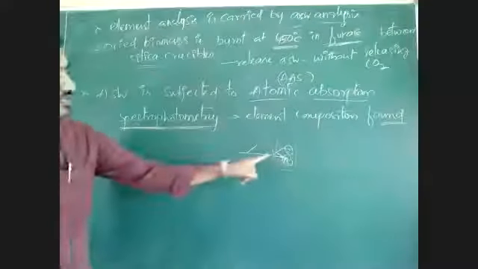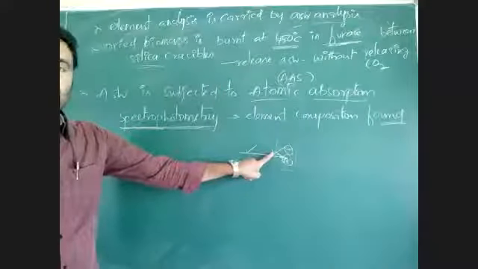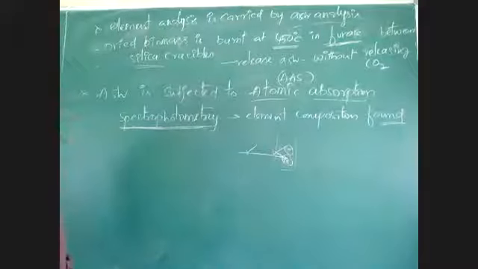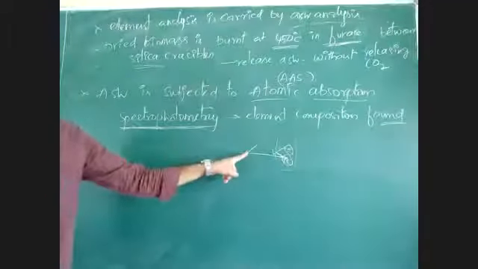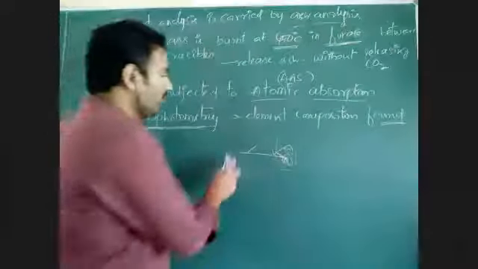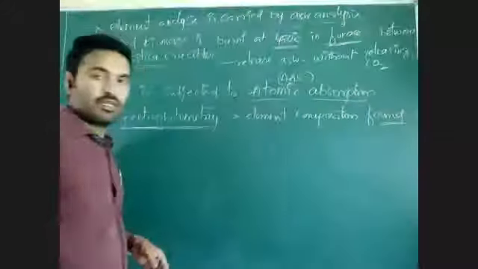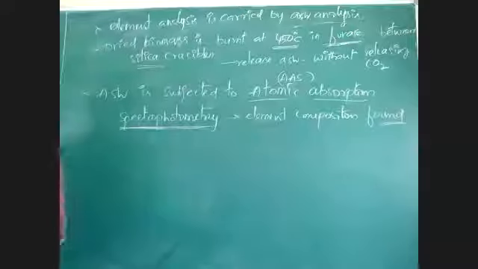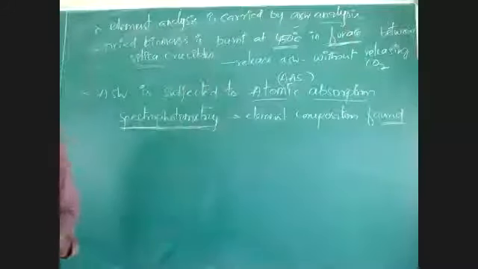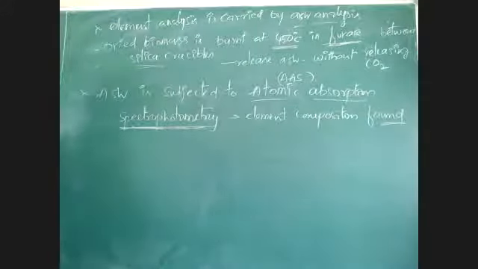More nitrogen means more light absorption, less nitrogen means less absorption. Like that, absorption depends on the concentration. By that we can find the elemental composition. In which concentration an element is present, we can identify by this method.